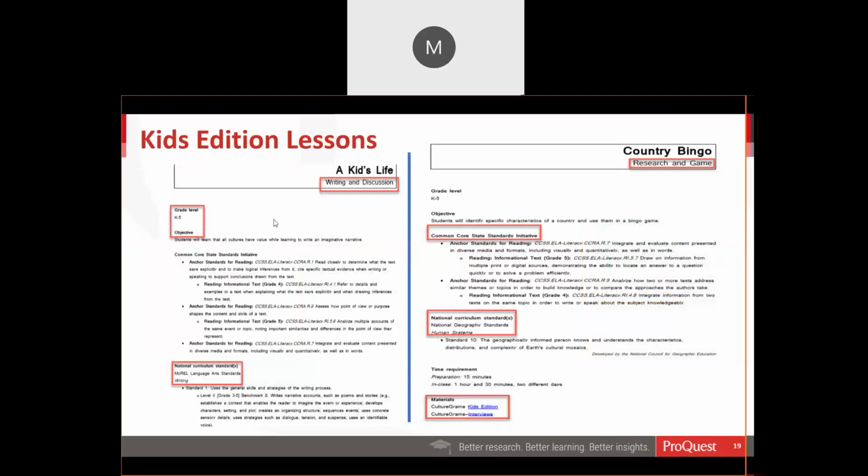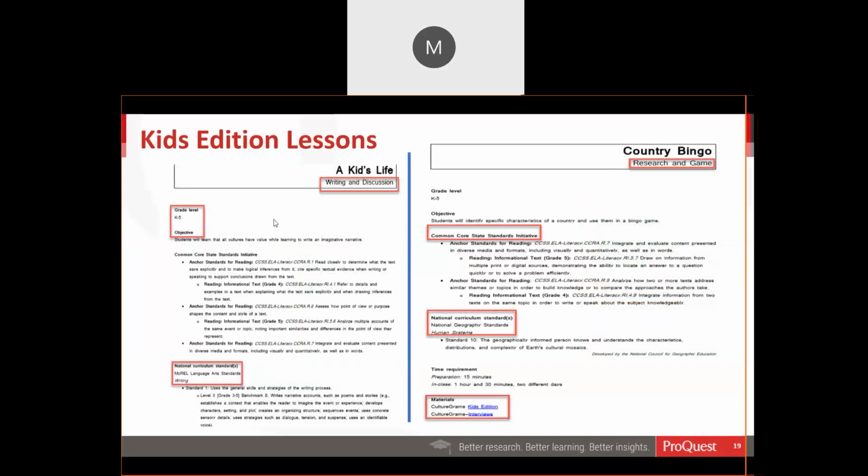So this is an example of two Kids Edition lessons found in those educators resources. One on the left is A Kid's Life. It's a writing and discussion activity. And then over to the right is Country Bingo, which involves research and a game. So for each of these, you're going to see the grade level. For here, it's K through 5.